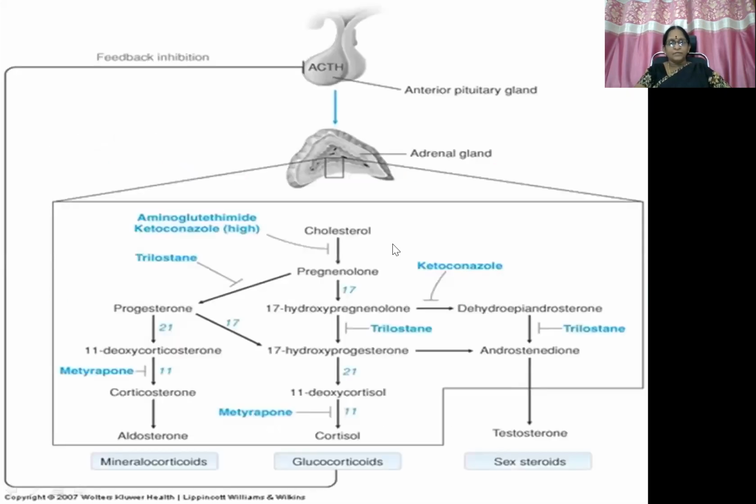Okay. So here, 17-hydroxy steroid synthesis inhibition, that is like progesterone and also androstenedione. So glucocorticoids as well as adrenal androgens are also going to get inhibited.